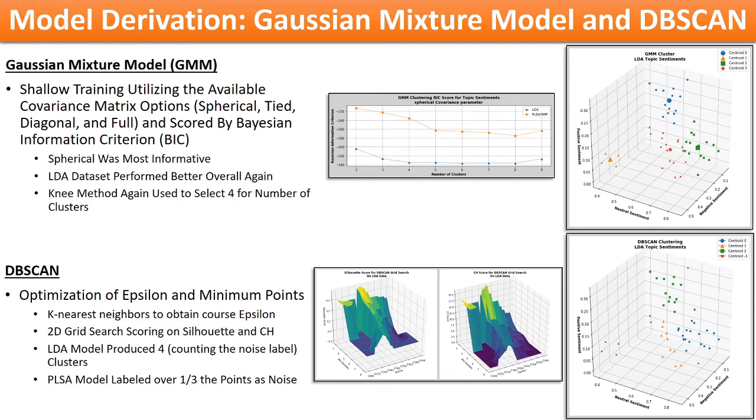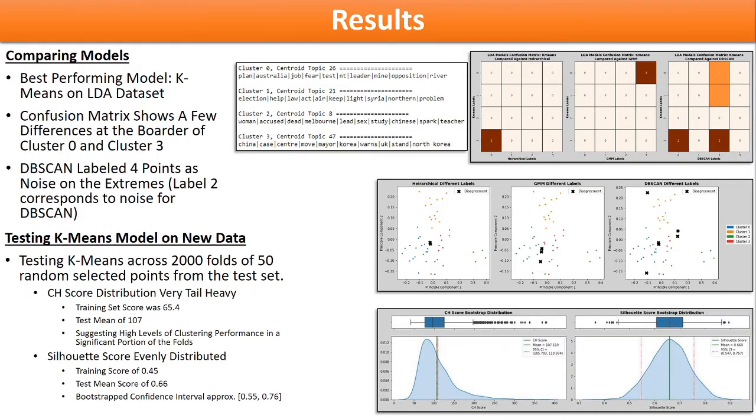The LDA model produced 3 overall clusters, with 16% of the points labeled as noise. The PLSA model found 4 clusters and labeled 36% of the data points as noise, making the scoring slightly suspect. The k-means based model performed best on silhouette coefficient and CH score metrics. In fact, the LDA-based models perform better in all cases with the exception of dbScan. This is likely due to the additional sophistication in the LDA algorithm from the inclusion of extra latent variables versus the non-negative matrix factorization. Comparing the models in a confusion matrix shows that only a few labels were in disagreement.